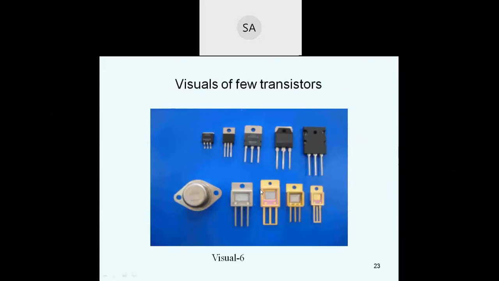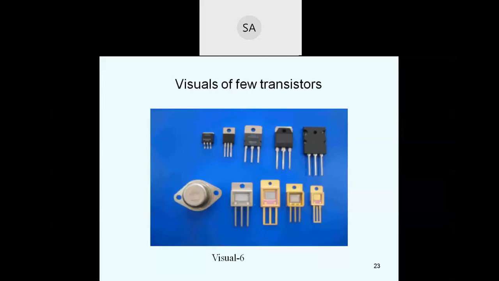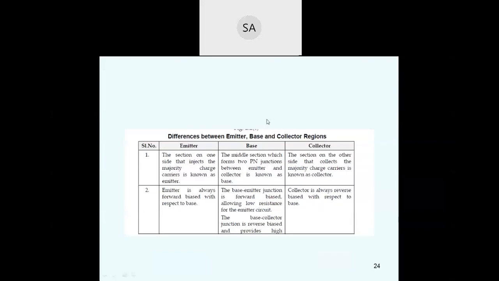So these are the different types of transistors we are using. Three terminals we are using, here it is. These are the different visuals of a few transistors. So these are the topics we discuss today. Let us discuss the comparison and differences between emitter, base and collector.